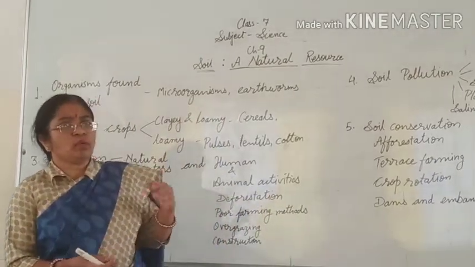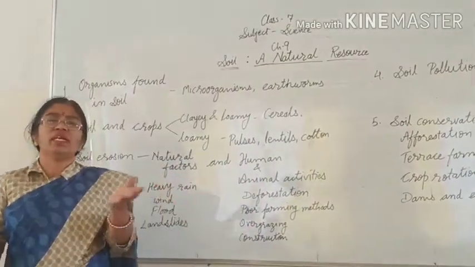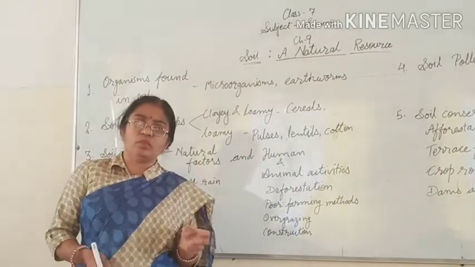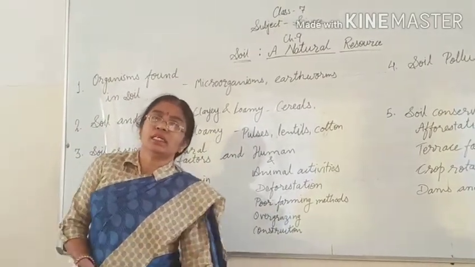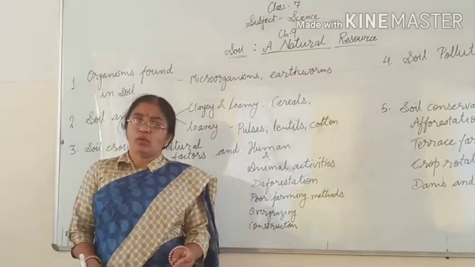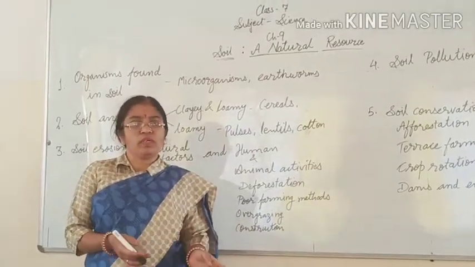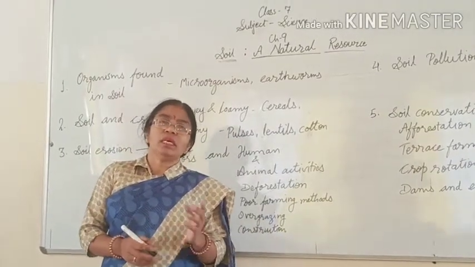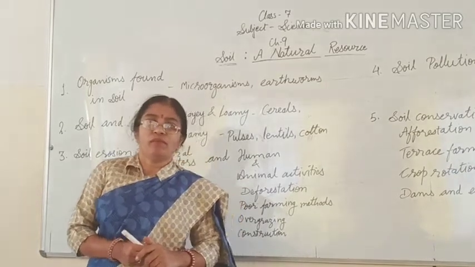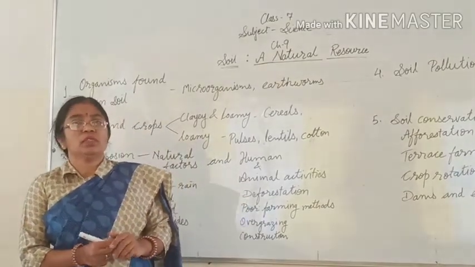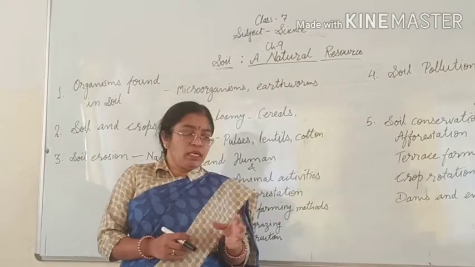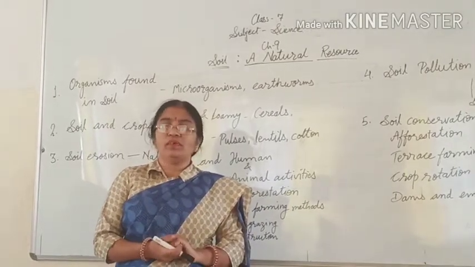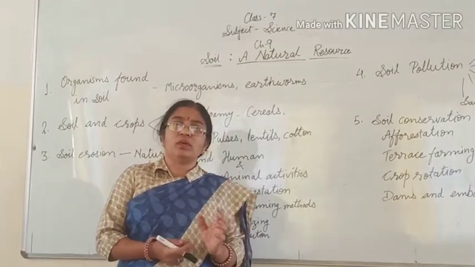Not only these microorganisms, but different types of insects, worms, and many other small organisms are also found in the soil. One of them is the earthworm. It is also known as the friend of the farmer because it makes the soil loose, which is easy for cropping or agriculture.